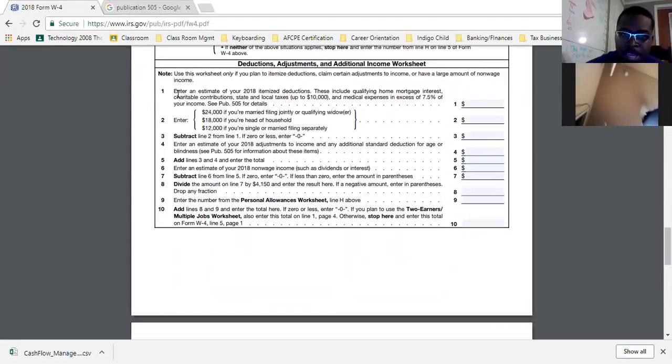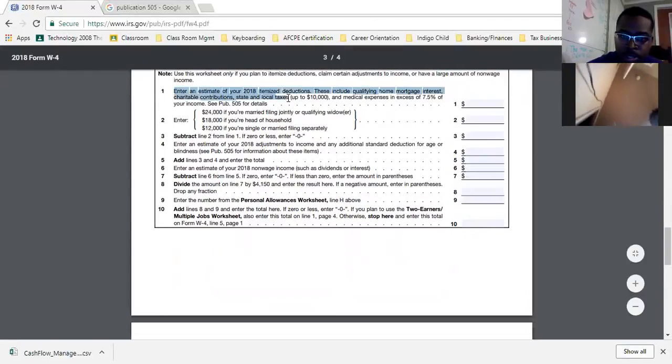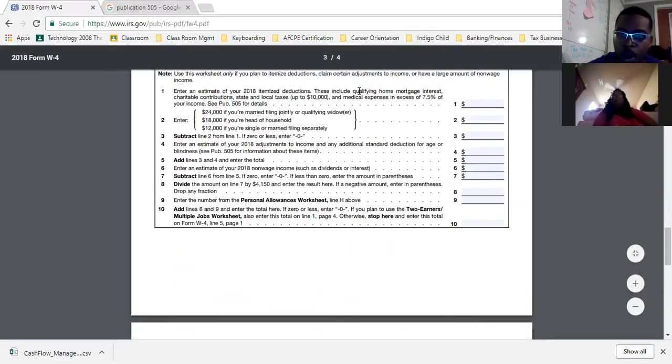On the itemization part, where you can itemize your deductions, a lot of things went away. And if you notice, this paragraph is smaller because a lot of things went away. So let's read number 1 on this page. It says, enter estimate your 2018 itemized deductions. These include qualifying home mortgage interest, charitable contributions, state and local taxes up to $10,000.